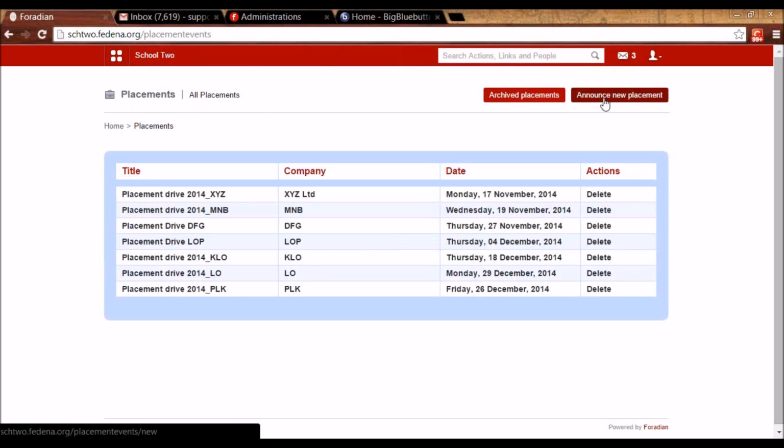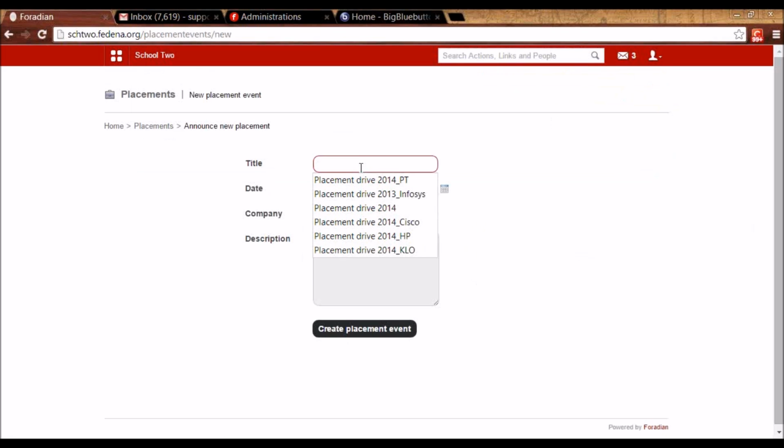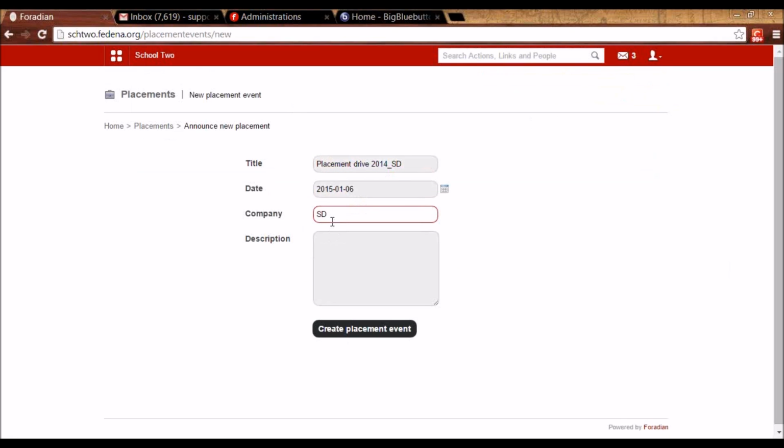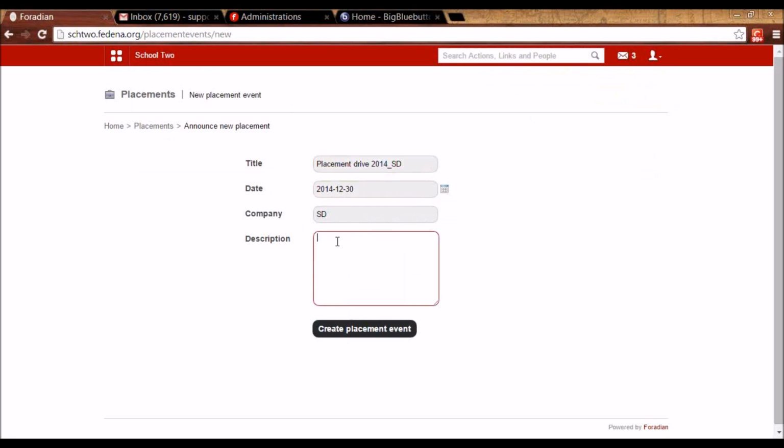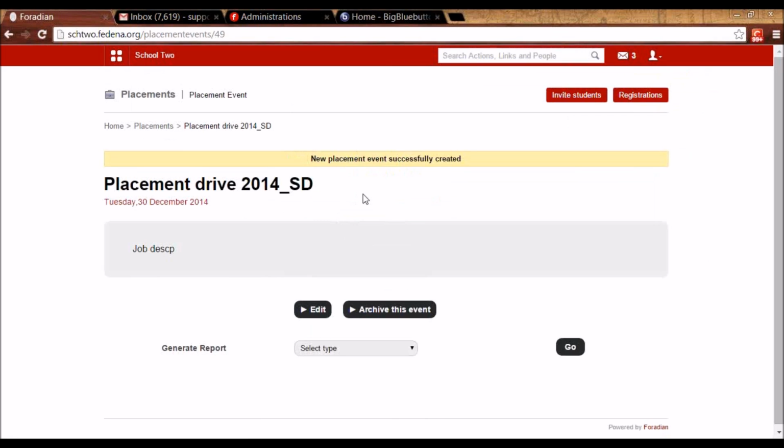Let me show you one. So you can announce new placement by clicking on this, give the name. So let's say this is the name of the company, the date on which placement is happening. Let me change it back to today. And here I can paste the job description of this company. So I'm creating this placement event, and now I need to invite the students.